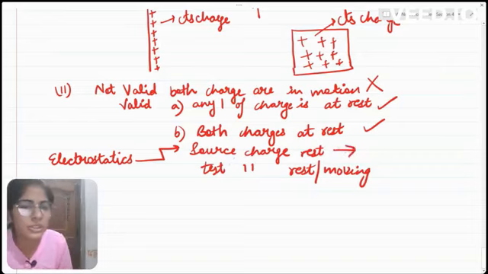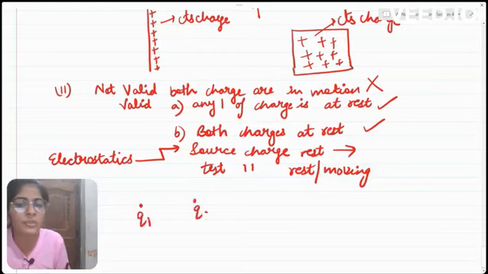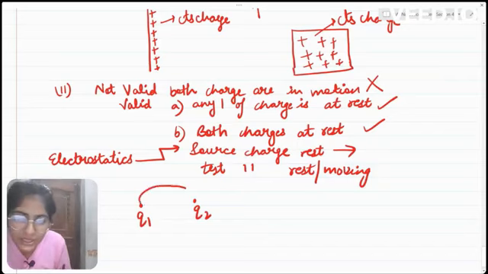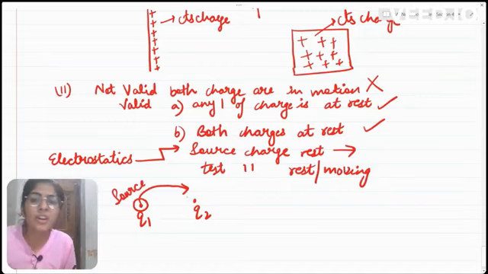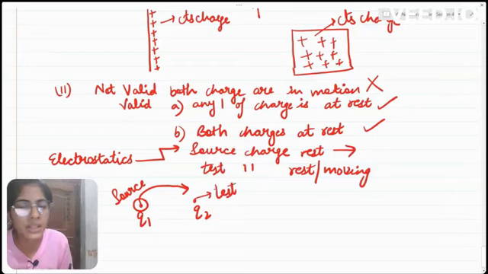Now, what is the source charge? Whenever we have two or more charges, let us say we have two charges Q1 and Q2, and Q1 is exerting some force on Q2. The charge which is exerting the force is called the source charge, while the charge on which the effect of force is seen is known as the test charge.